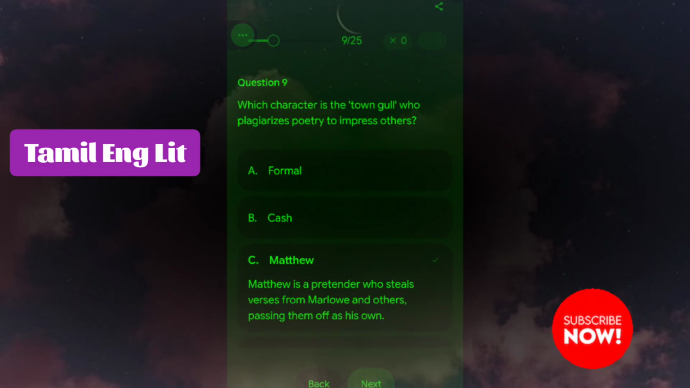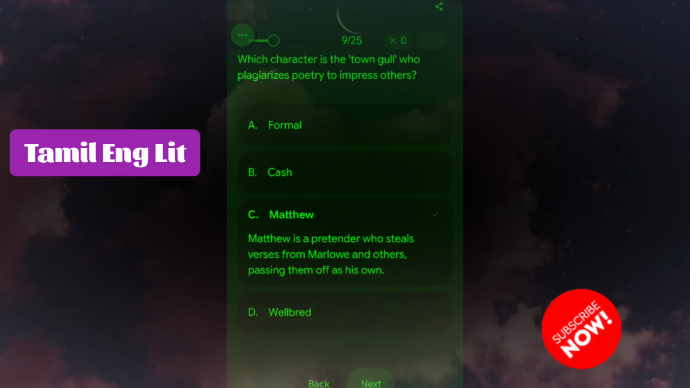Next question is, which character is the town gull who plagiarizes poetry to impress others? Matthew. Matthew is a pretender who steals verses from Marlowe and others, passing them off as his own.